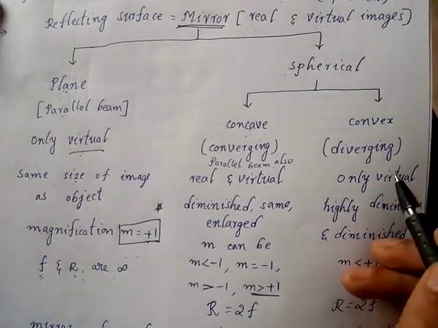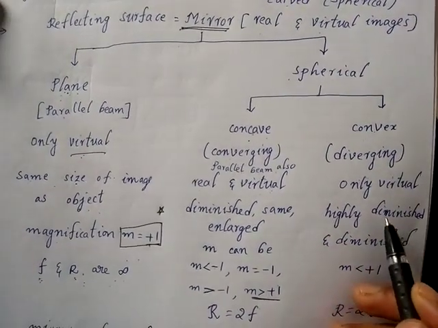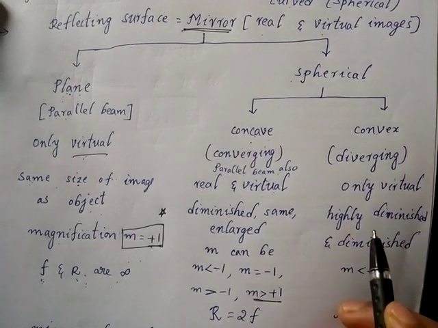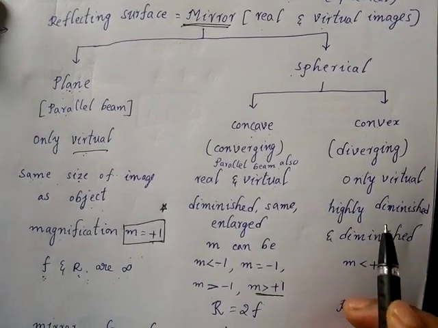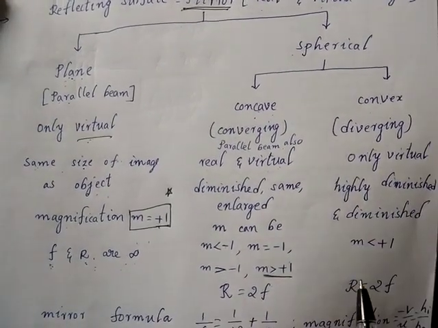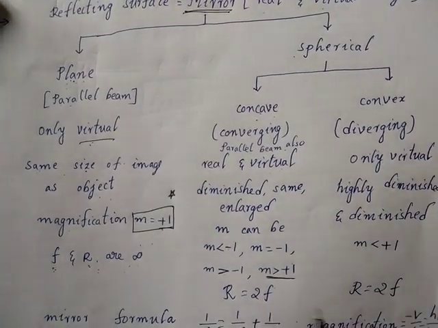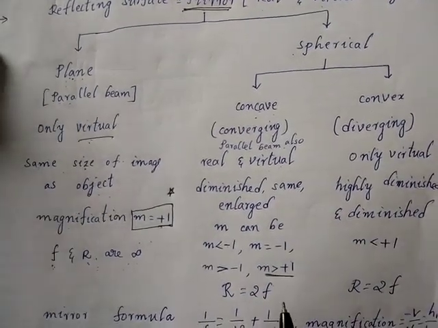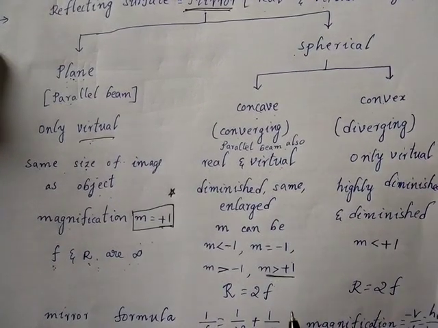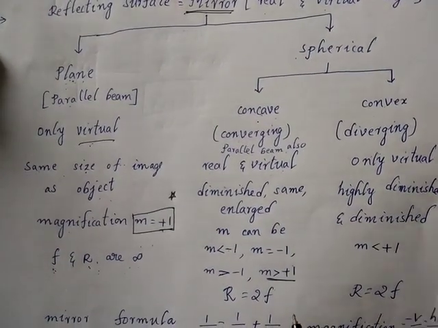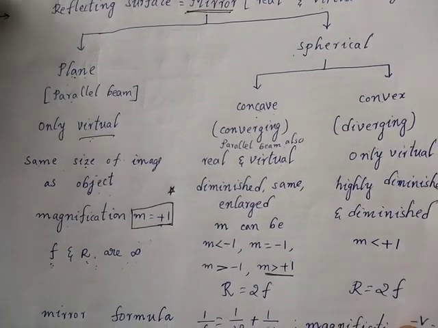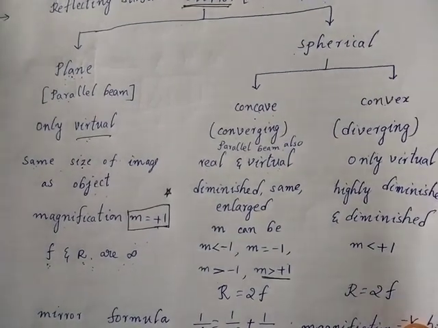Then convex mirror, diverging, also always forms a virtual image, but it gives only a diminished or highly diminished image. So its magnification will always be less than +1. Both of them have radius of curvature equal to 2 times the focal length. Then applications of these mirrors are also very important.